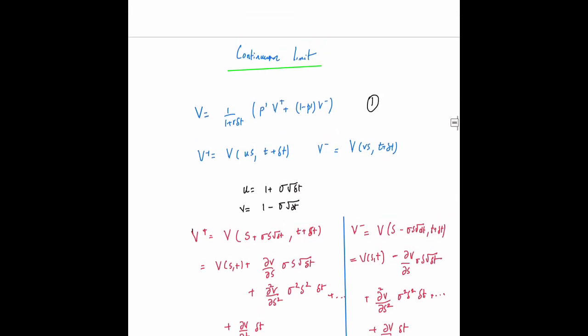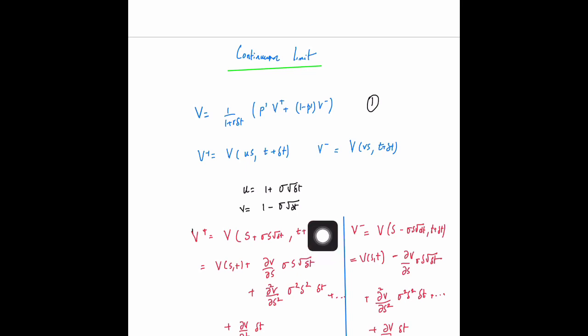Now we had done a discrete limit on the binomial tree. If you try to do a continuum limit, the risk neutral method basically tells us the value at the node is given by the values V plus and V minus times the risk neutral probabilities, discounted by the interest rate. V plus was just the value of the option at uS, t plus dt, and V minus is the value at dS, t plus dt. If you evaluate V plus by making a substitution of u here, it is S plus a small number, t plus a small number.